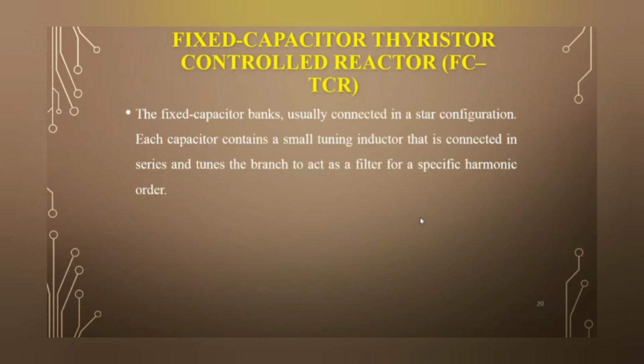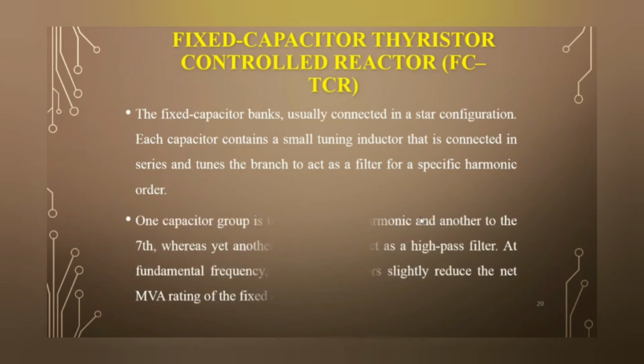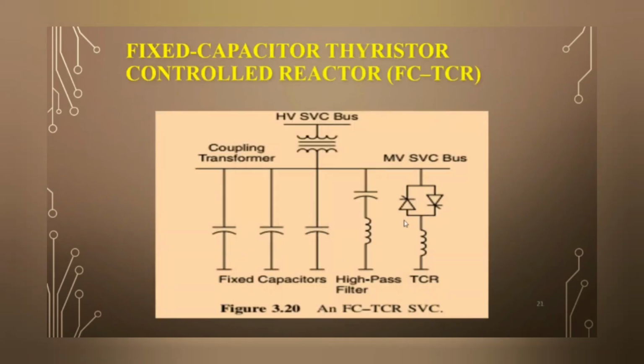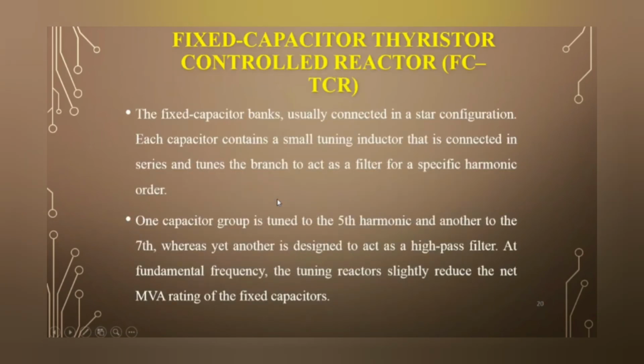The fixed capacitor bank is usually connected in a star configuration, which contains this one. It is a star-connected fixed capacitor bank. It contains a small tuning inductor that is connected in series and tunes the branch to act as a filter for a specific harmonic order. One capacitive group is tuned to the fifth harmonic, another to the seventh harmonic. According to that, the high-pass filter is designed, and at fundamental frequency, the tuning reactors slightly reduce the net MVA rating of the fixed capacitor.